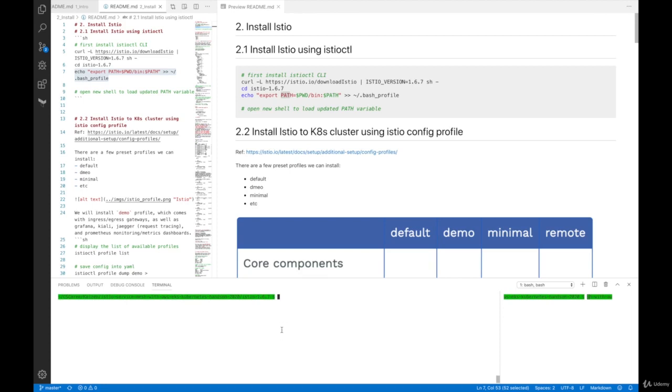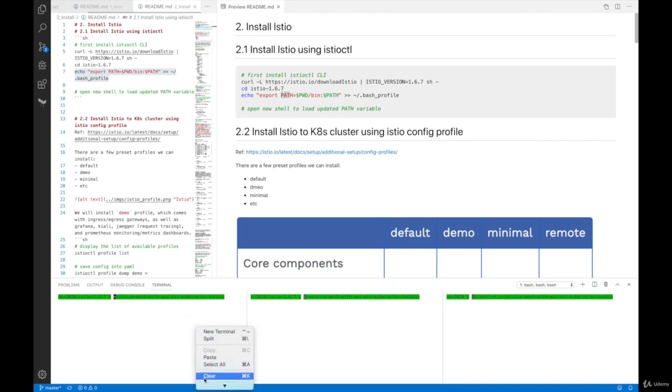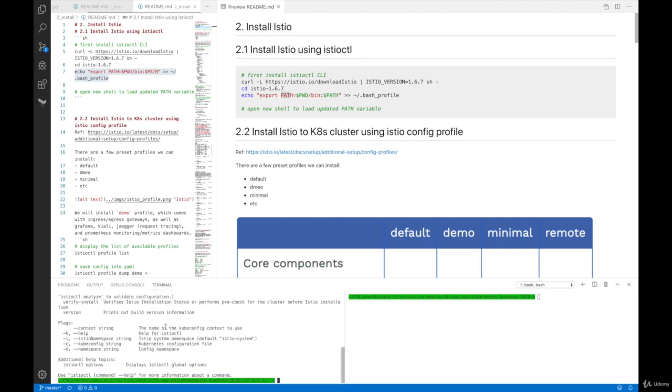Okay, so next thing, we need to open a new terminal so that this path variable can be exported. So what we're going to do is to click this split window icon to create another terminal right next to the existing terminal window, which is this one. So the new one is the middle one, and we don't need the left one because the left one's path variable is outdated. So we are going to kill that terminal, and we have this one. So this terminal has the most updated values of the path variable. So if you do istioctl, this is going to return help. So that means this worked.